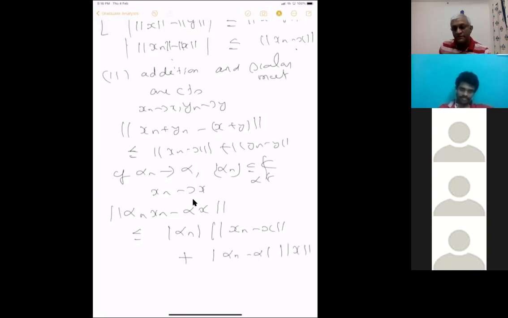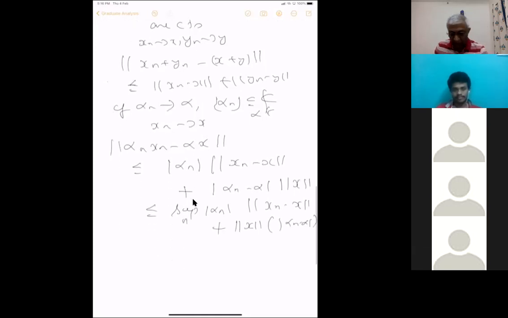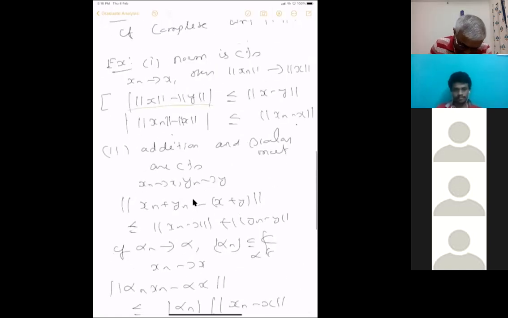You can write it like this. And alpha n is a converging sequence, so it should be bounded. So this is less than or equal to the supremum over n of mod alpha n, which is just a number, times norm xn minus x, plus norm x, also a number, times mod alpha n minus alpha. Due to those convergences, this will also converge. So because of these inequalities, scalar multiplication and addition are continuous in this vector space.